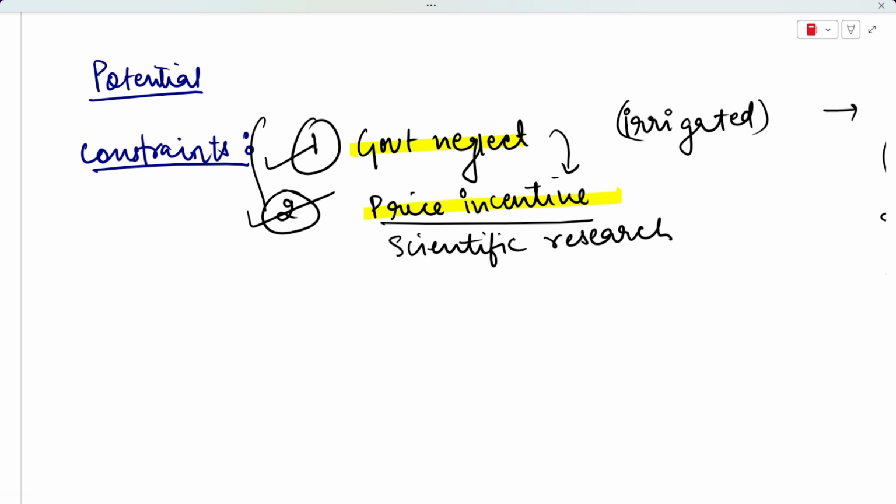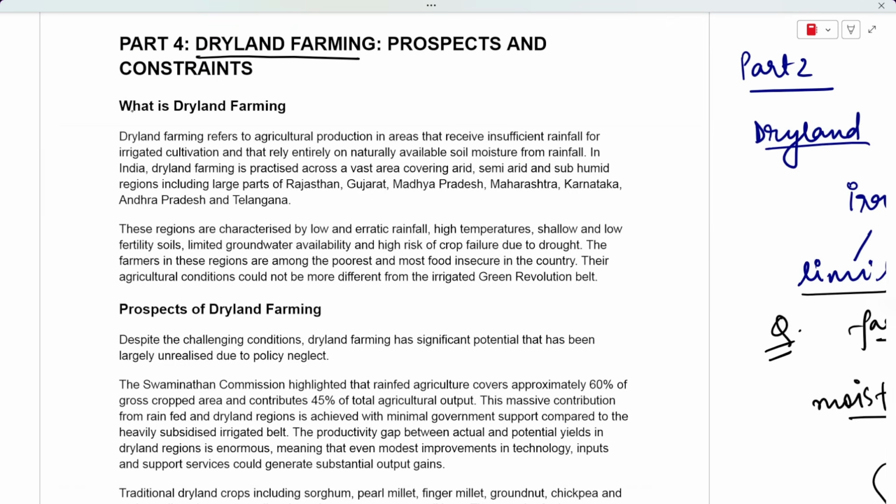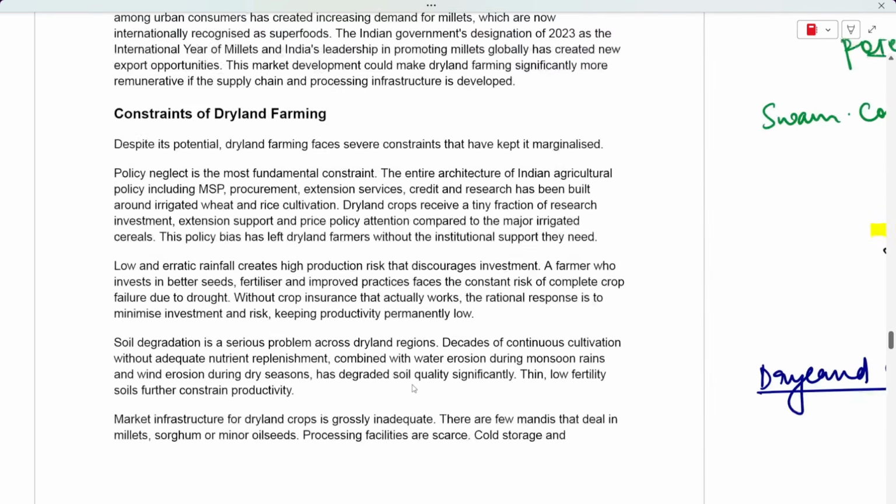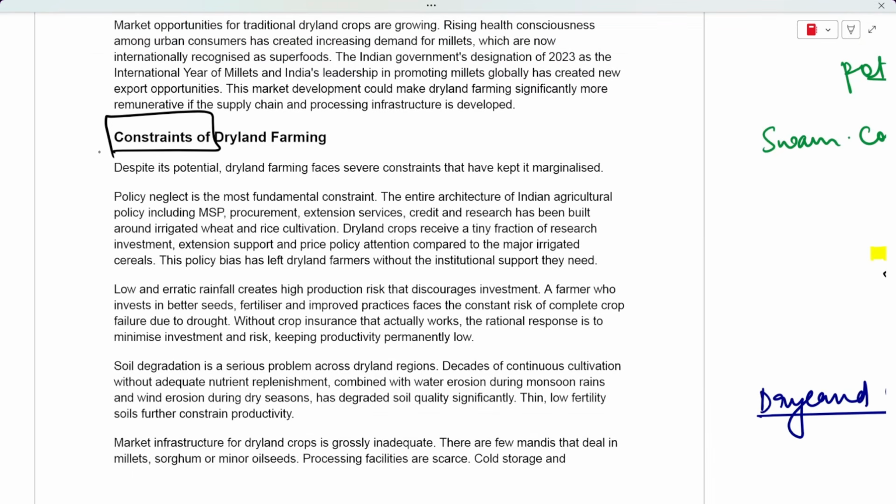Until and unless this is solved, dryland farming cannot be promoted enough, and dryland farmers are not going to benefit. So I'll share the notes of dryland farming with you. Please go through it. Read about the prospects of dryland farming. We've already discussed this. And do also read about the constraints of dryland farming, right?